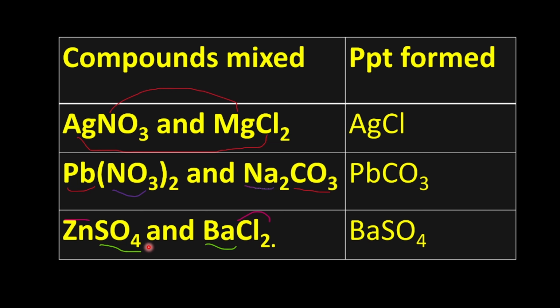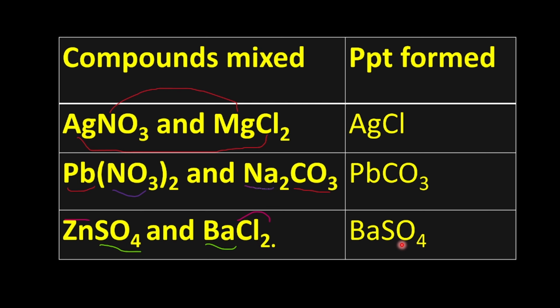Now let's look at Cl. The rule states that all chlorides, iodides, and bromides are soluble except when they meet with Pb, that is Pb2+, Ag+, and Hg2+. So looking at this, Zn is not part of the exceptions. So automatically, ZnCl2 becomes soluble. So in our case here, we are not going to see a PPT form.